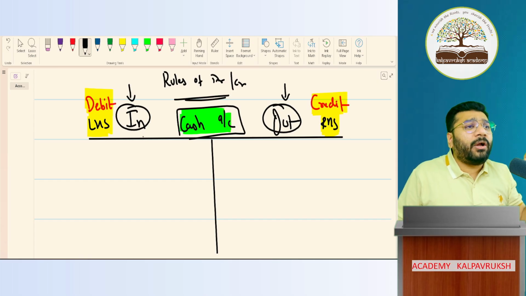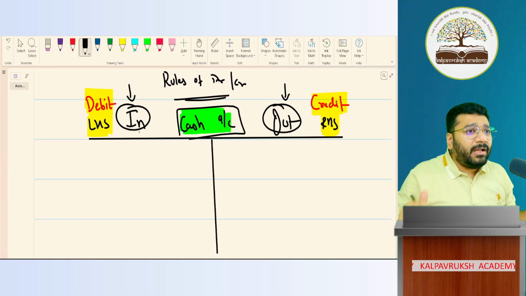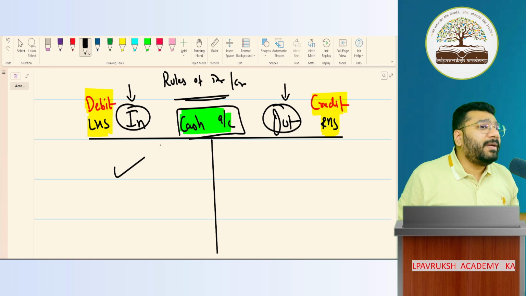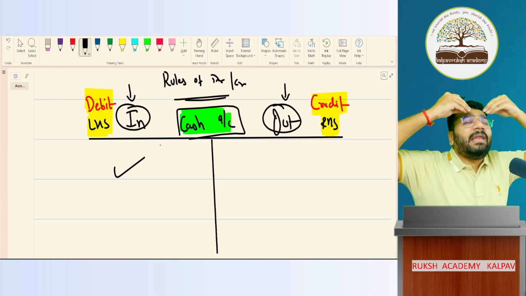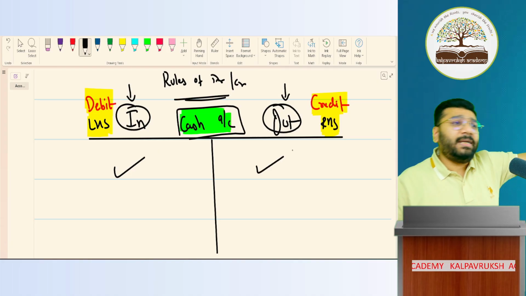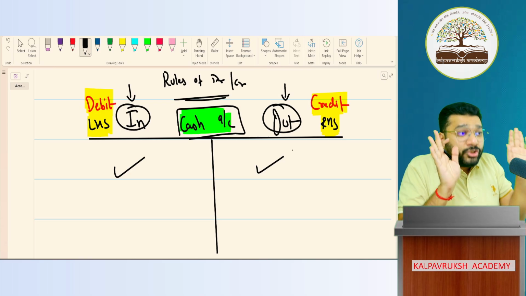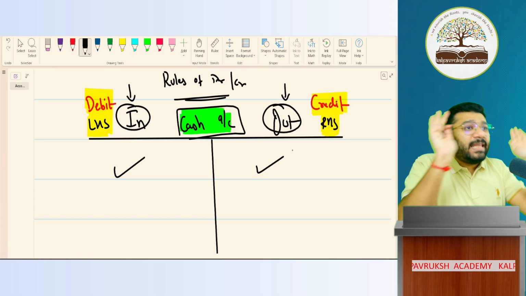Cash in debit, what you record? When we're in business, money comes in, I will record on debit side. In business, when money goes out, I'll record on credit side. Now, why it is, the rule also I'll tell you, but today you take it from me. Because the rule I'll discuss next class. So today you learn by heart from me, but next class, I'll give you the logic also.